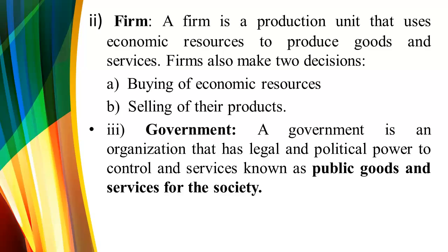Therefore, firms are the owners of finished product or goods and services, and they make two decisions. The first one is buying of economic resources from the household or the government, and selling of what? Finished product either to household or the government. These are the two roles or decisions of firms.